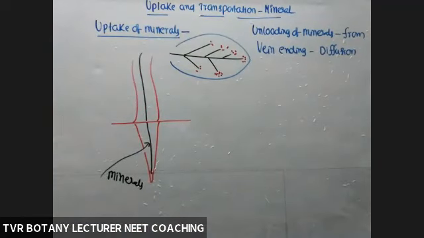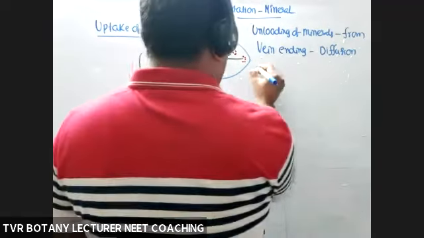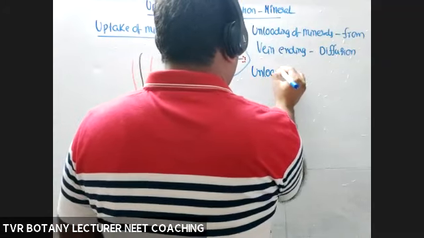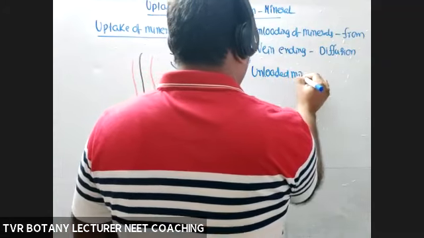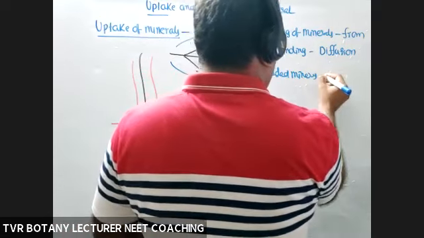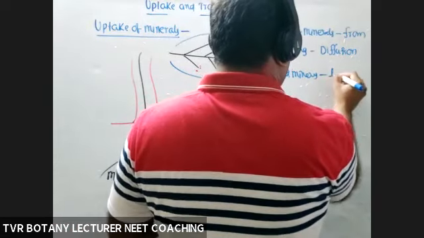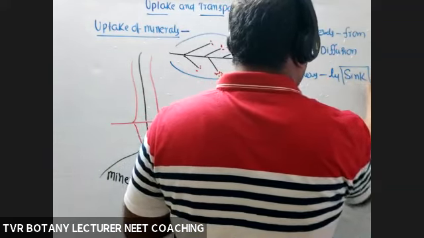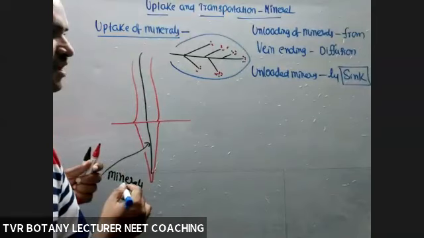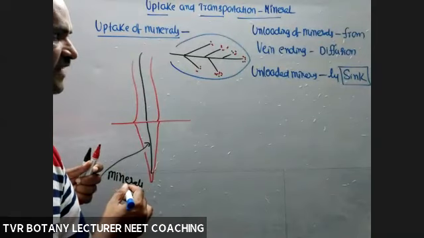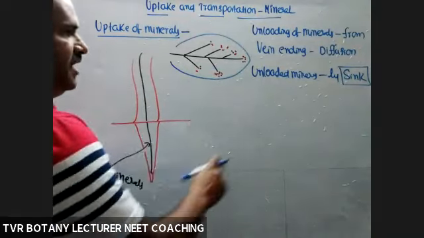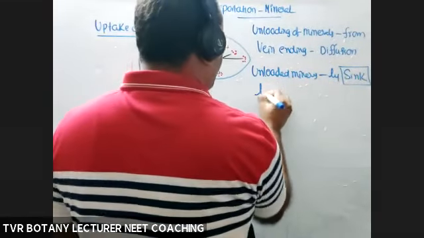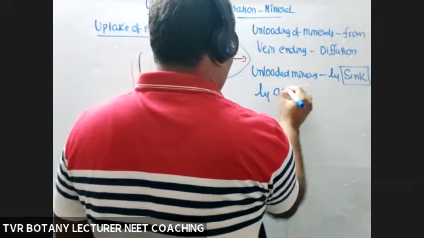After unloading these minerals, the unloaded minerals are absorbed by sinks. Sink means utilizing part. Okay, unloaded minerals which are available within the leaf lamina are absorbed by sink by active process.